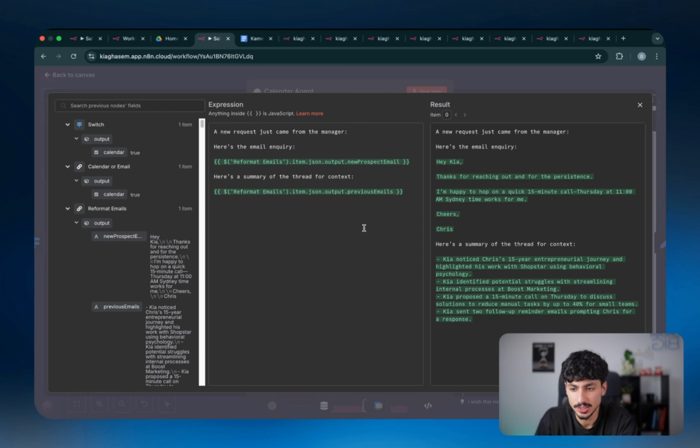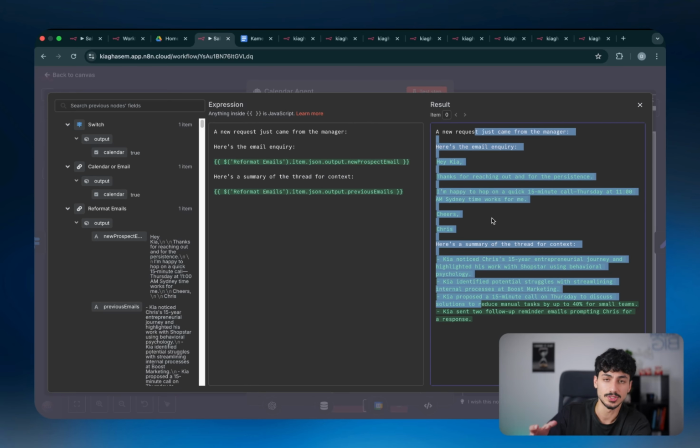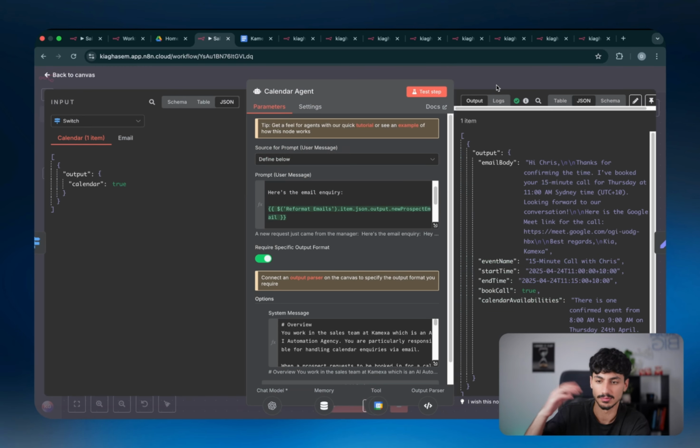So then inside the user message, what we've done is we've actually given it access to the actual new email and also the history that we created in the previous AI node. So it basically knows this is a summary of the thread and this is the actual new email. And then it will grab that information, use the different tools it has access to, and decide whatever it's going to do. And then it's actually going to go and do that thing.